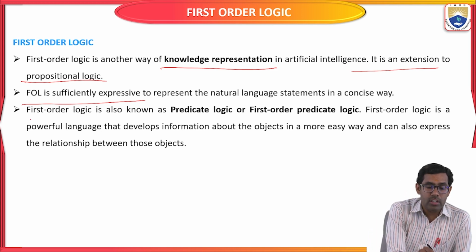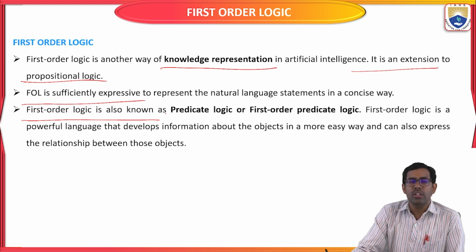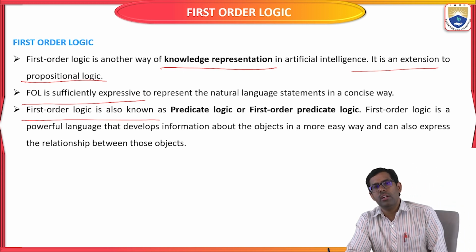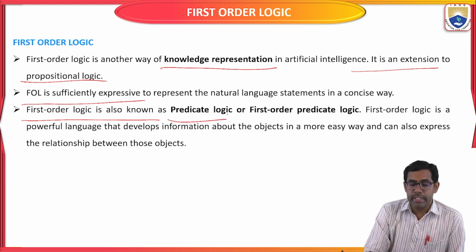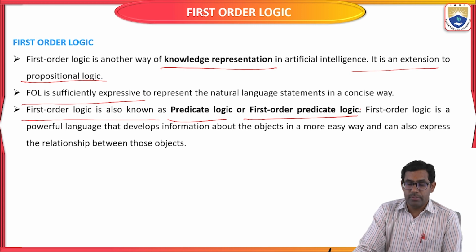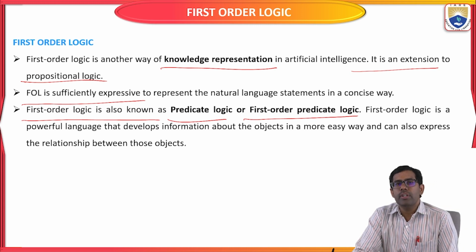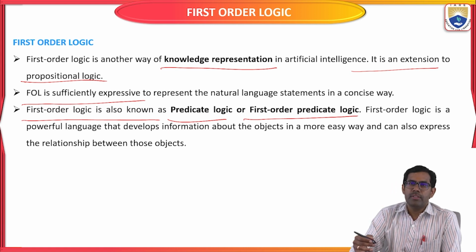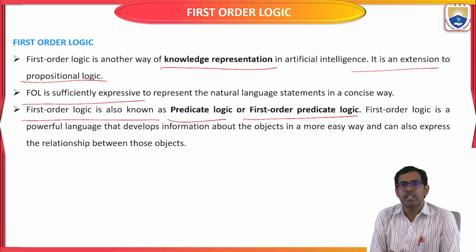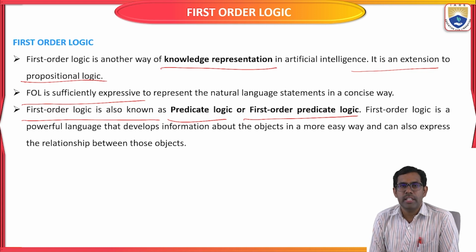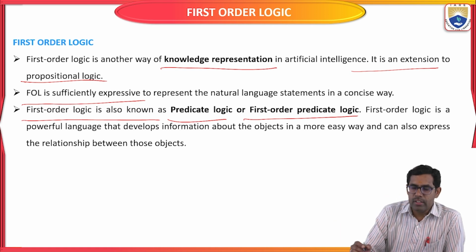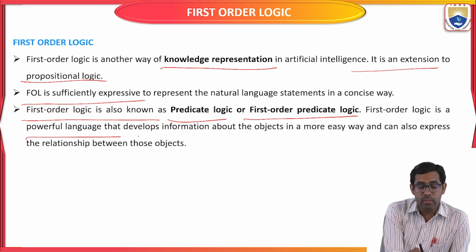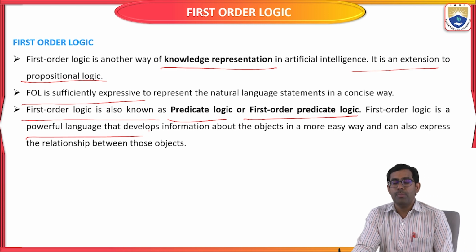First order logic is also known by another name: predicate logic, or first order predicate logic. Simply, we call first order logic predicate logic. Predicate logic and first order logic are both the same. So we call it predicate logic, first order logic, or otherwise first order predicate logic. First order logic is a powerful language to develop information about objects.